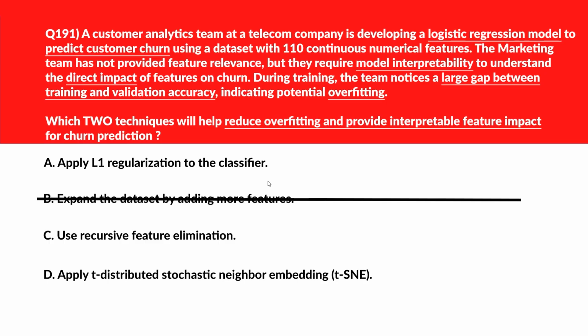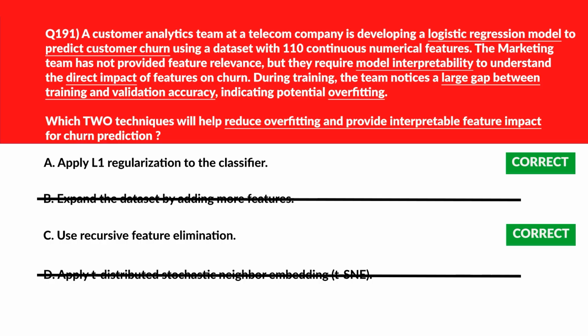Wrong answer. We'll move to now option C. C says use a recursive feature elimination. Recursive feature elimination improves generalization by selecting impactful features for churn prediction. Looks good again. We'll now move to D. D says apply T-distributed stochastic neighbor embedding, TSNE. TSNE is used for visualization, not for improving model accuracy or interpretability. We'll eliminate it. We'll lock option A and C as the right answers.